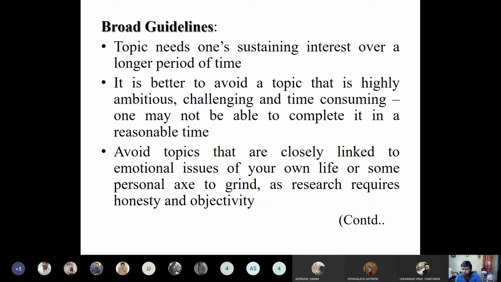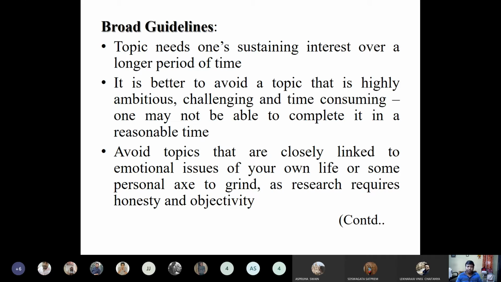It should not be highly ambitious. Valuable means you will get into a topic, but you should not feel that within 5 years or 4 years or 3 years you can explore everything. It should not be in that sense. You should find the minimum things required for a PhD. You should not come with lots of objectives. Then at the end of the day, you will be mad and you will not be able to complete your work in the stipulated time, which will later affect your service life or your life in establishment.